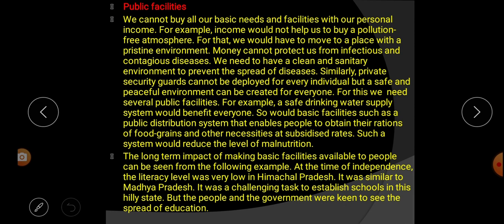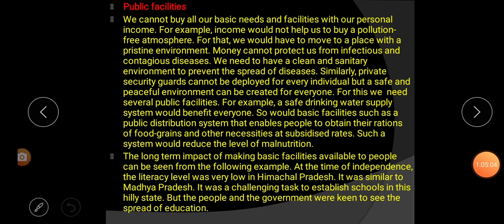That's why we need several public facilities, for example a safe drinking water supply that will benefit each and every person. The government also provides many kinds of public facilities like food grains, water, electricity, and subsidized rates. Such a system would reduce the level of malnutrition in our society.